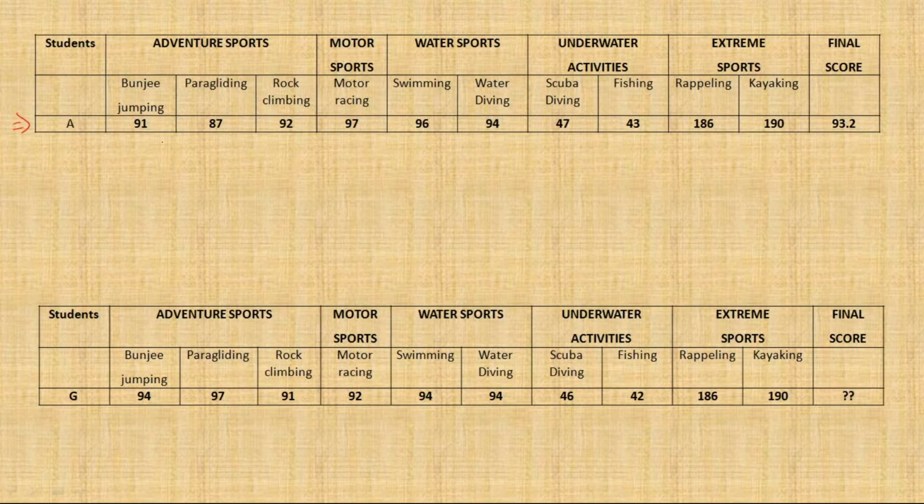Okay, first of all, we have to find the average in the adventure sport. There are 3 numbers. First, if you add these all and then divide by 3, or you first divide by 3 and then add, one and the same thing, आपको आंसर वही मिलने वाला है. So what I am doing, I am making all the numbers divisible by 3. तो 91 को 90 बना लिया, 87 को 87 रहने दिया, और ये जो 1 इसका था वो मैंने रॉक क्लाइंबिंग को दे दिया 93.